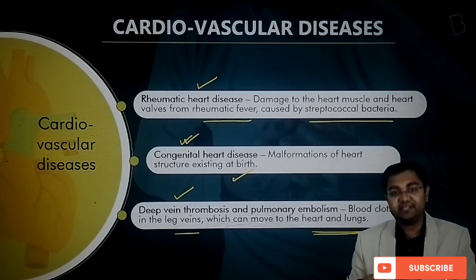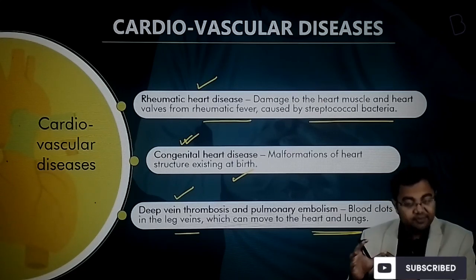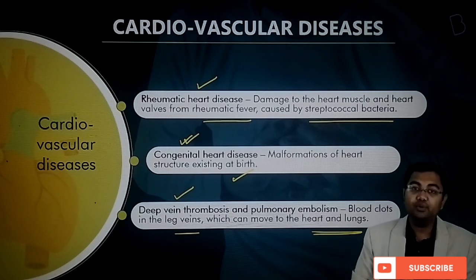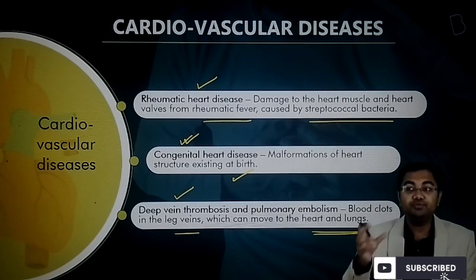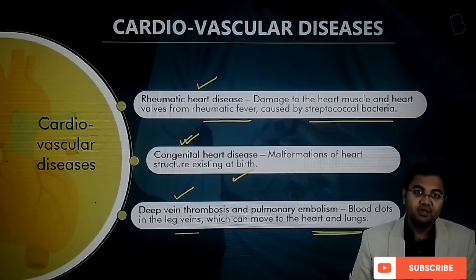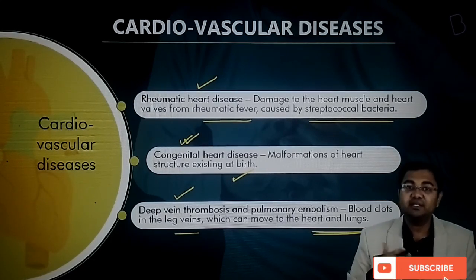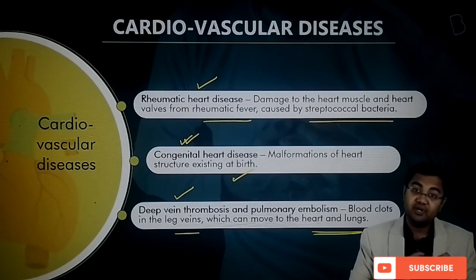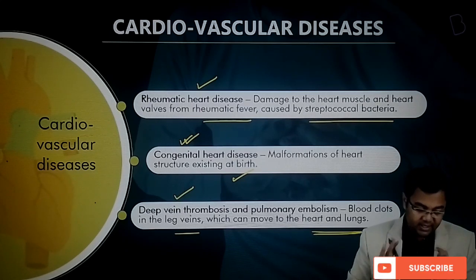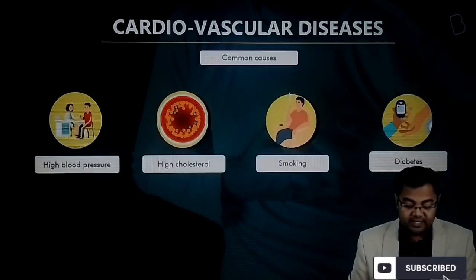You might not be asked the details about each one of them, but let's say if a prelims question has to come, they can list out 2 or 3 of these diseases and ask you which of the above can be said to be cardiovascular diseases. So you should know these names, and just one line about what exactly the disease is. Otherwise you do not need to go into the details of each and every one of these diseases.